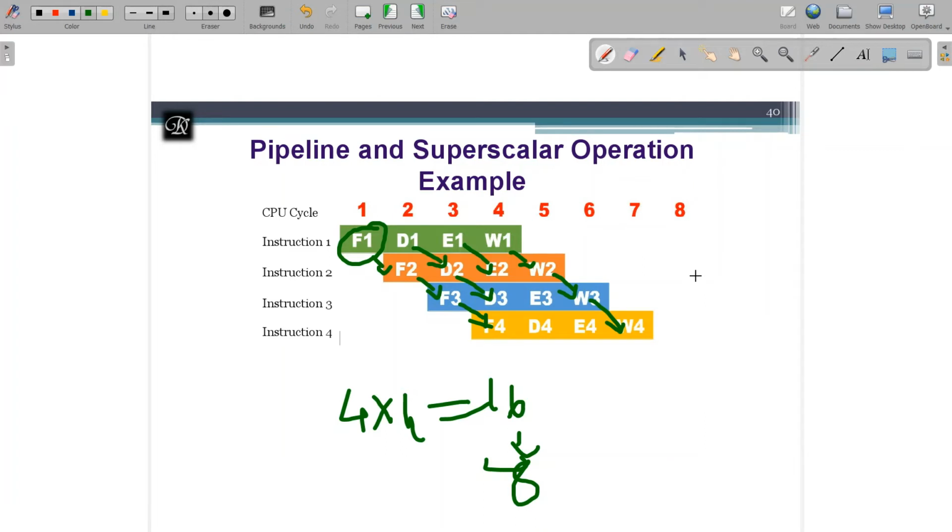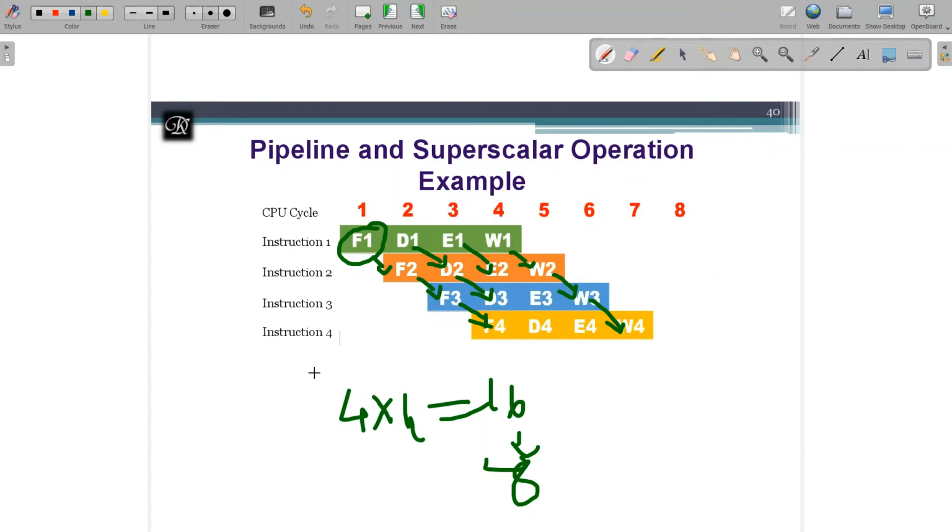This is the motto behind going with pipeline and superscalar support in the processor, which is going to reduce the number of clock cycles. Here I am not going to change the instruction, I am not going to change the basic steps, I am not going to bring a new hardware. Only what I am doing is embedding some more structures inside our hardware processor, so that the task can be completed faster than before. Previously I took 16 clock cycles, now I am taking only 8 clock cycles.